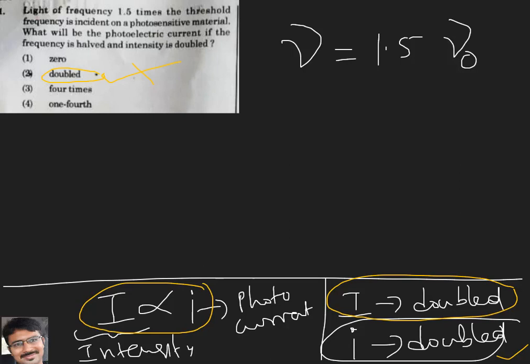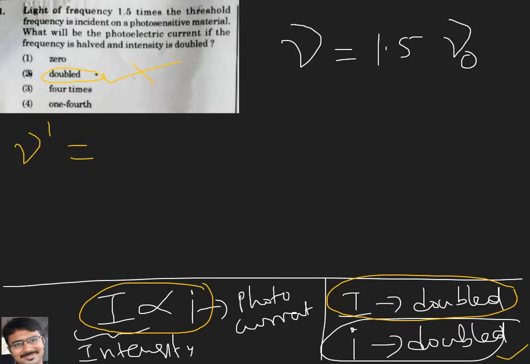The reason the option is wrong is this. If you observe the question, what will be the photoelectric current if frequency is halved and intensity is doubled? We simply observed intensity doubled and said photocurrent is doubled, and that became wrong. There is one more hidden point: frequency is halved. So what is the effect of that?